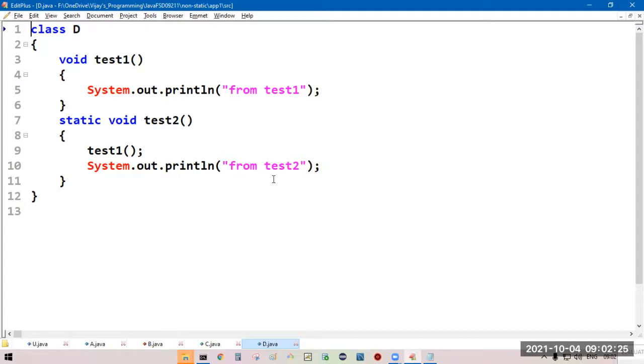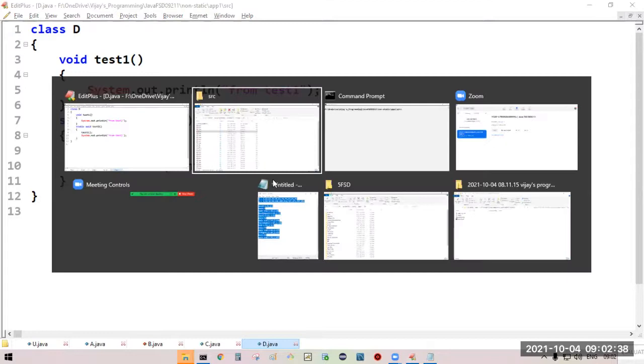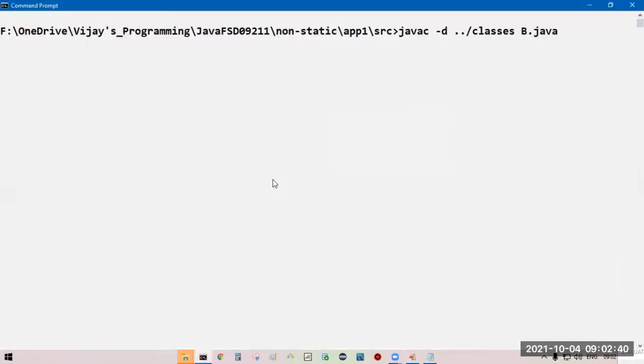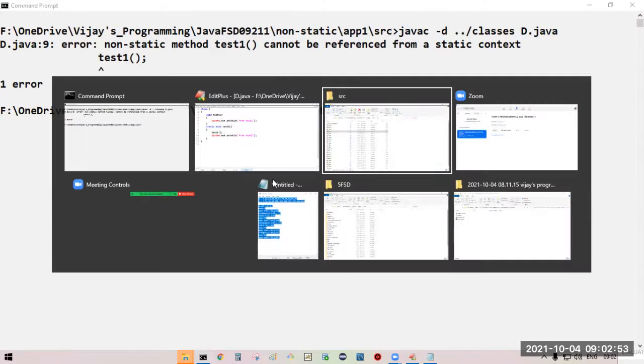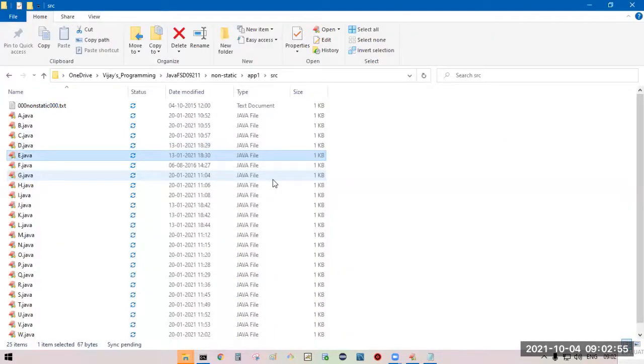Since test1 is non-static, you will get an error at line number 9. Non-static members we cannot access without a reference variable.